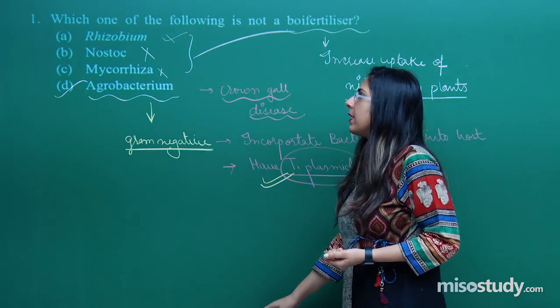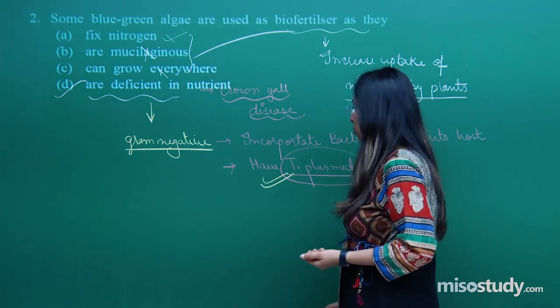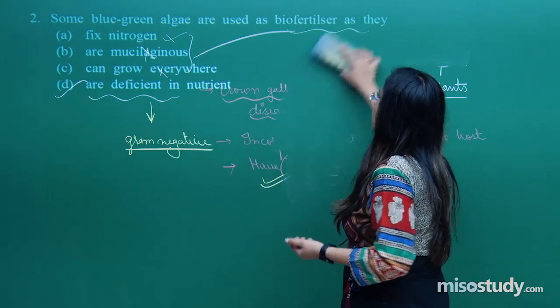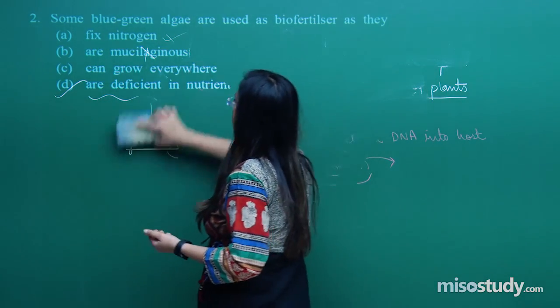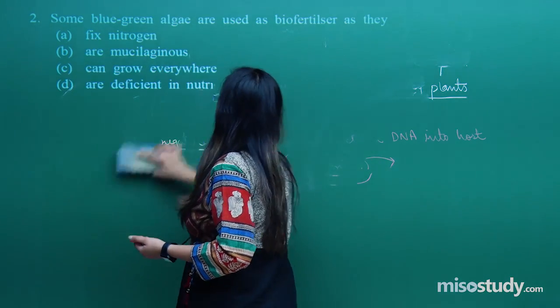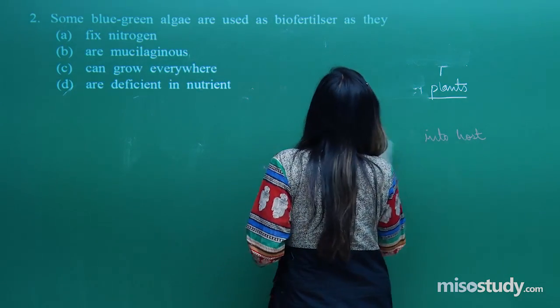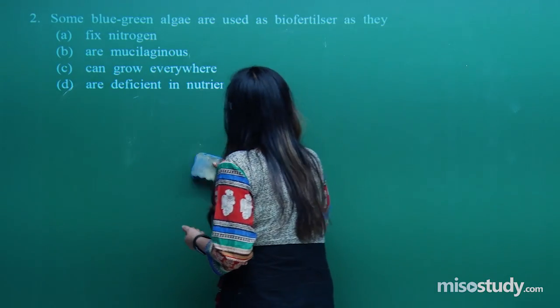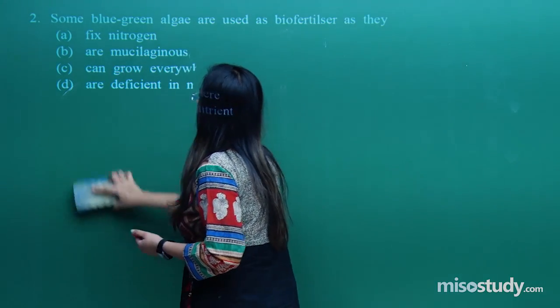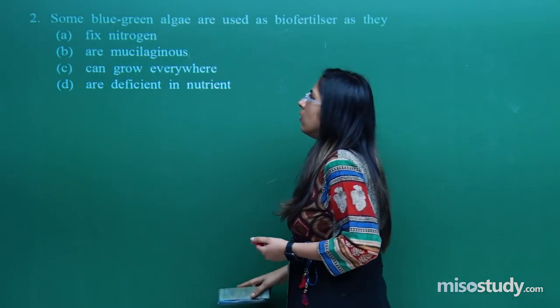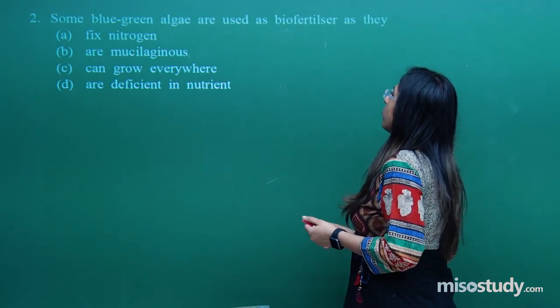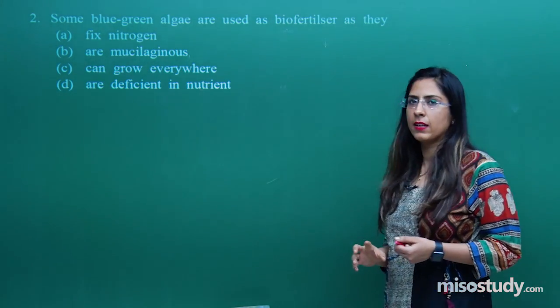Let us discuss the next question, question number 2. This is also related to blue-green algae, and to nitrogen fixation. Some blue-green algae are used as biofertilizers.